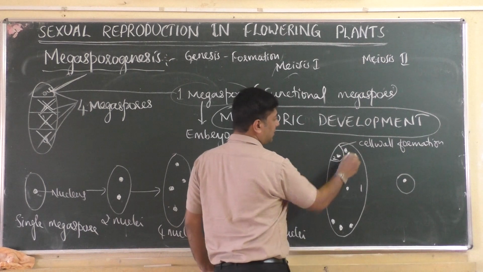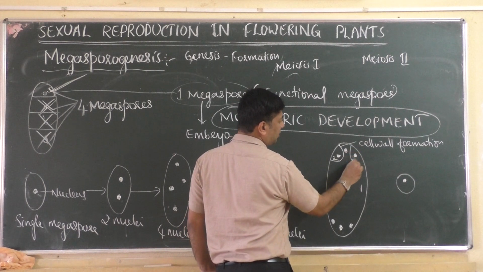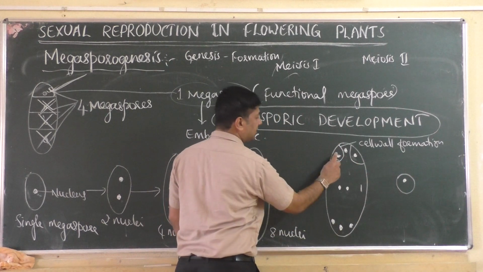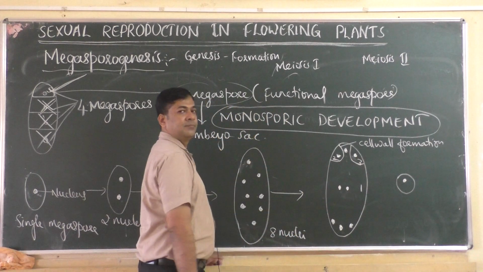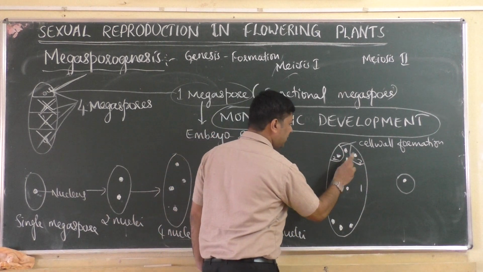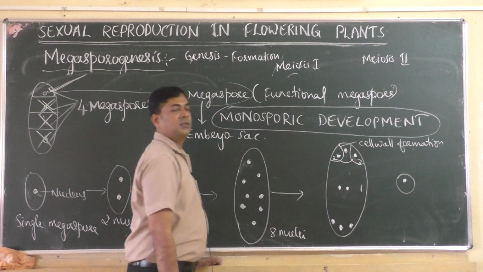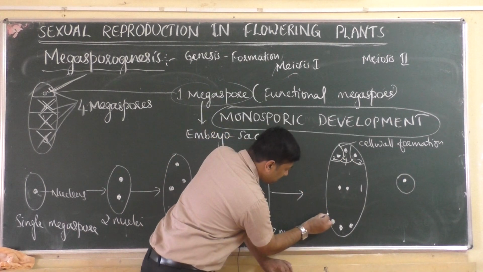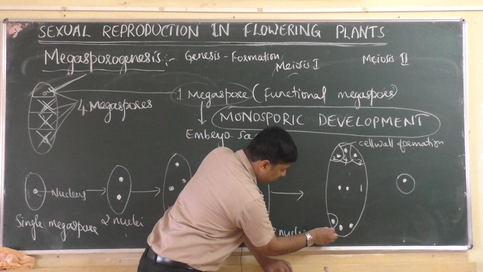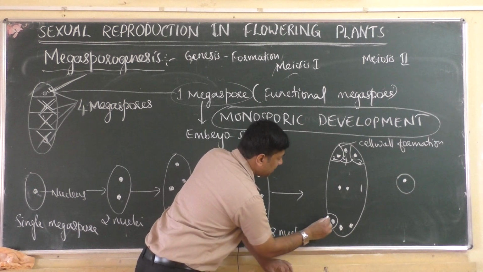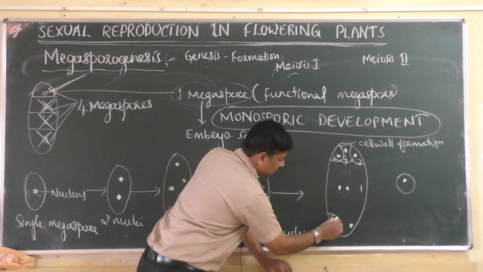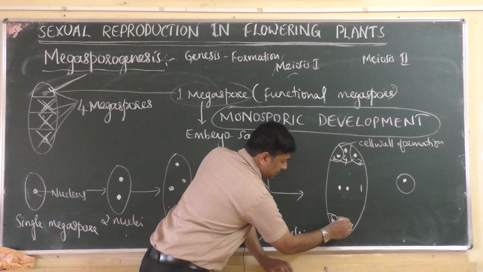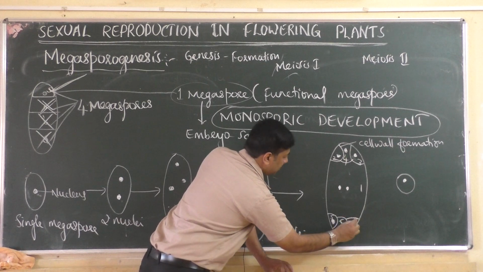Nucleus is already there. Then slowly around one more nucleus, it forms one more cell wall. Now how many cells? One big cell, then this is the second cell, and this is the third cell. Then the one nucleus remaining here also will develop a new cell wall. Then it became the fourth cell. Then here also the same thing will happen. A new cell wall is produced, covers the nucleus, and became the fifth cell. Then slowly a new cell wall is produced on this nucleus also, and it became the sixth cell. Then a new cell wall will be produced on this nucleus and became the seventh cell.